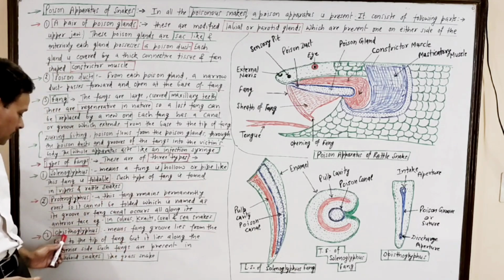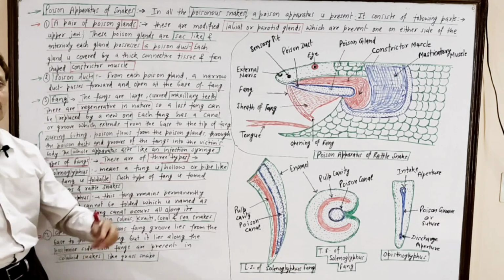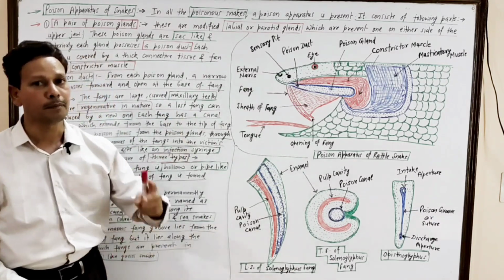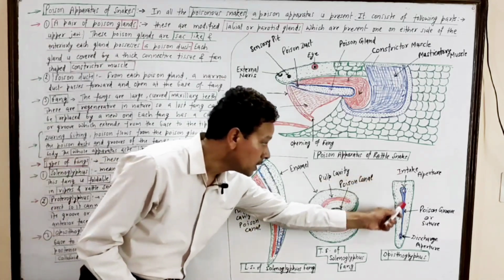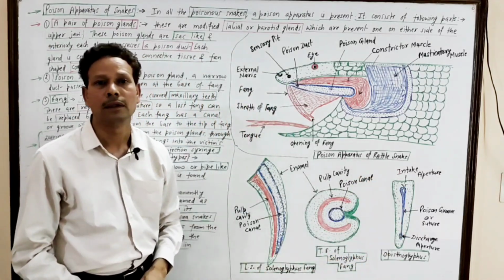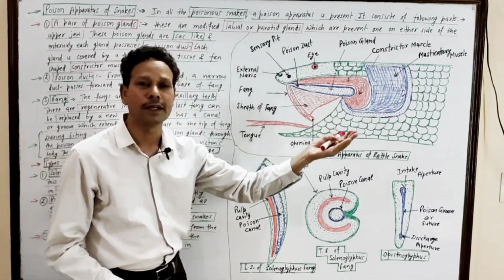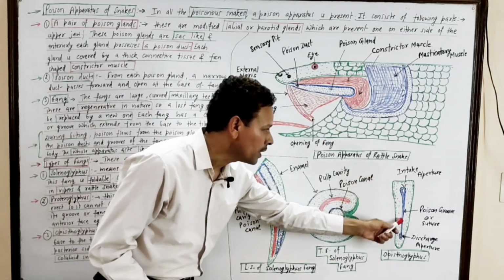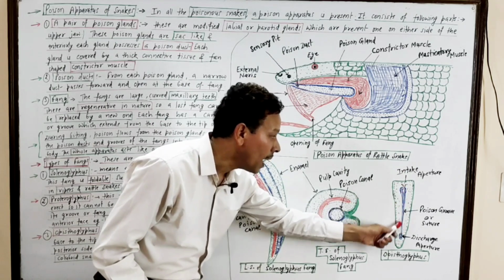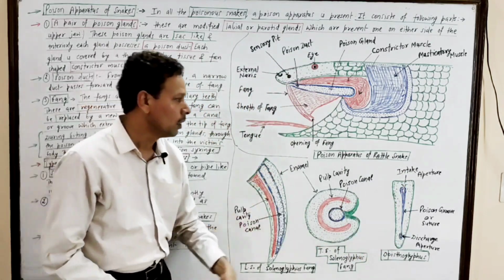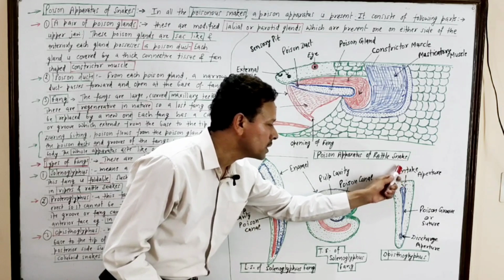And the third one is Opisthoglyphous. Note down, opisthoglyphous means this groove, this poison canal, lies in the posterior region. Opistho means posteriorly, and this poison groove is like a thread, like a suture, and both its apertures are very clear.